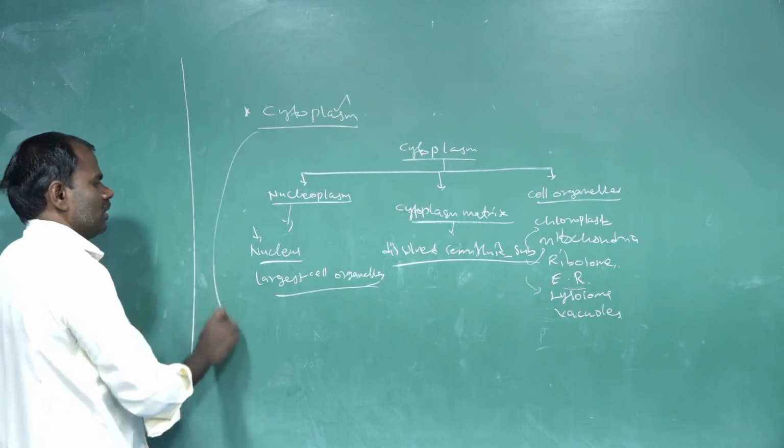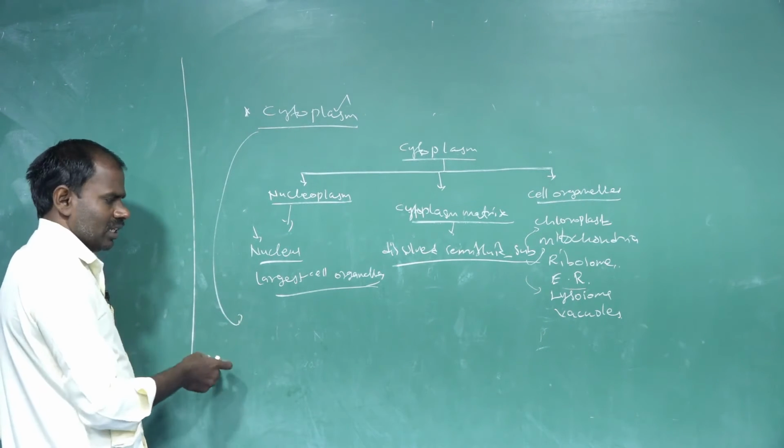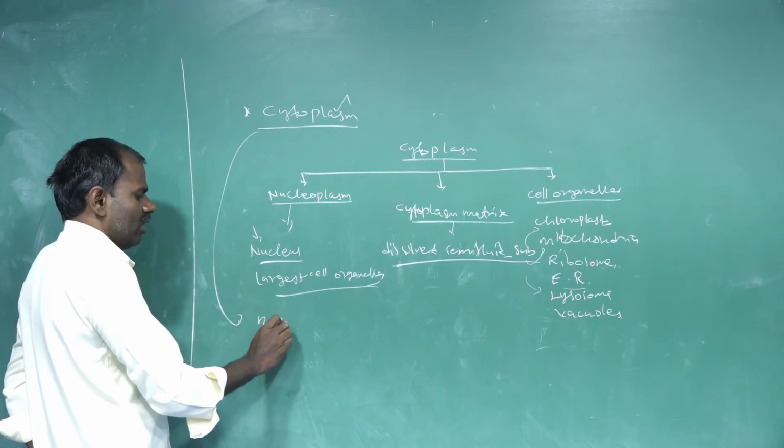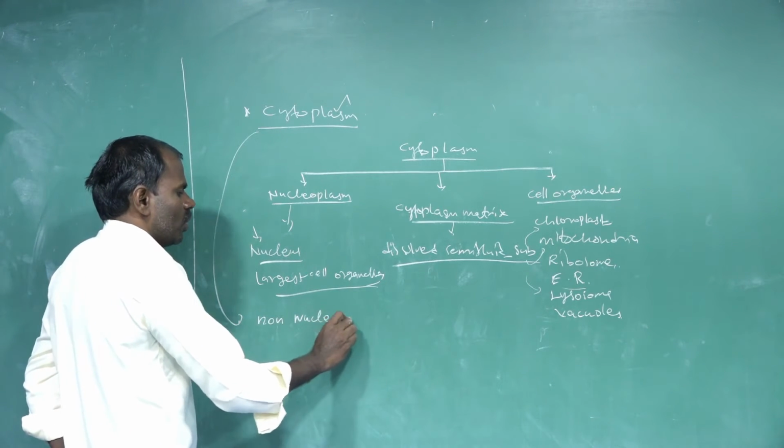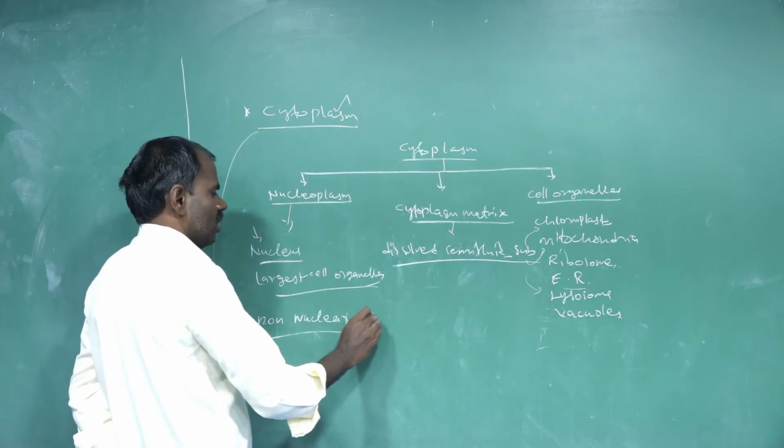The cytoplasm in animal cells is also similar, containing non-nuclear cell organelles.